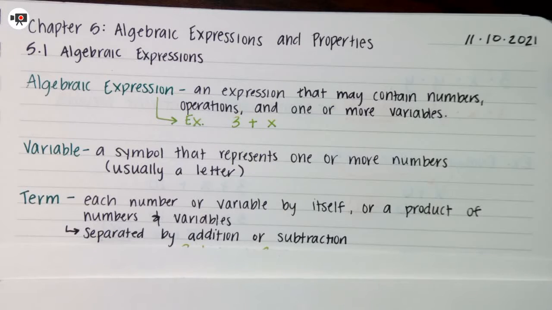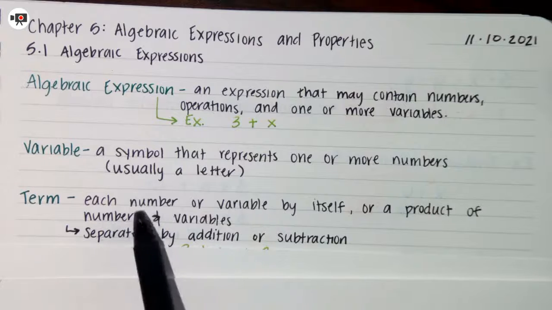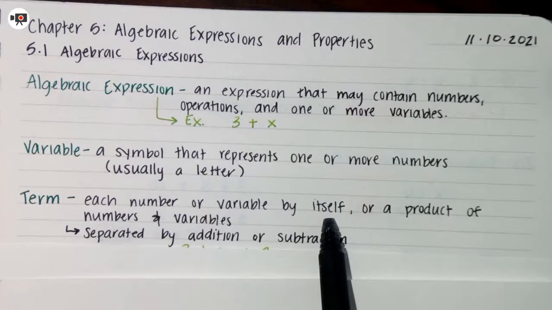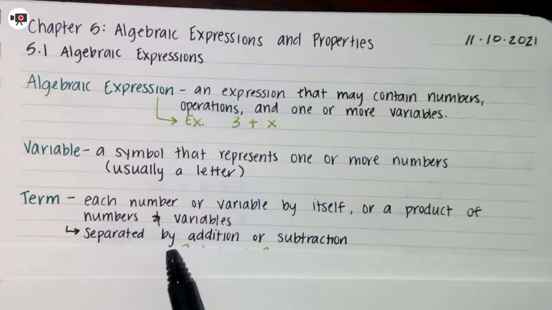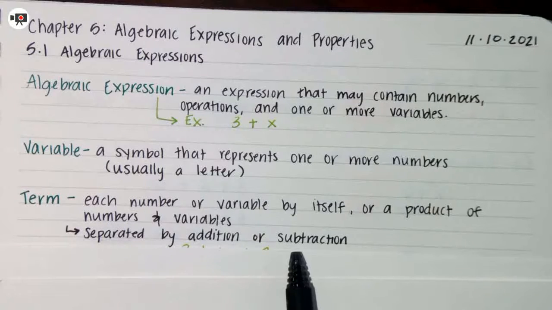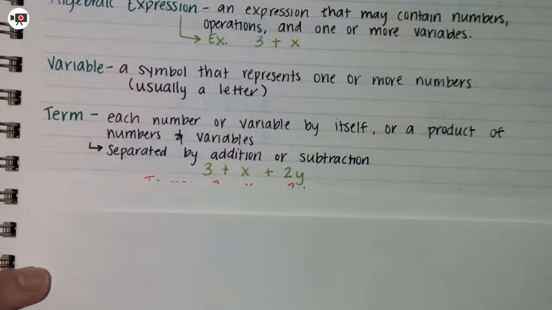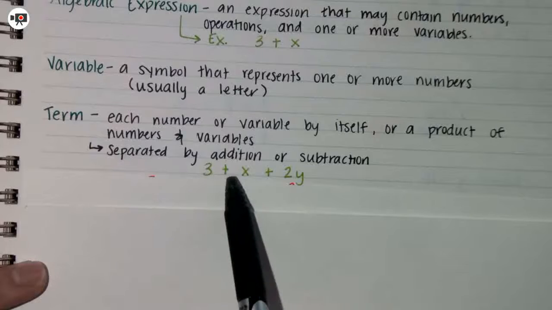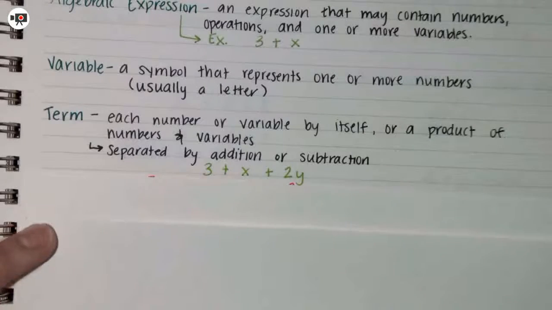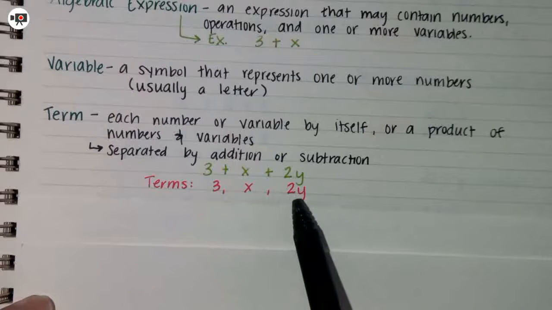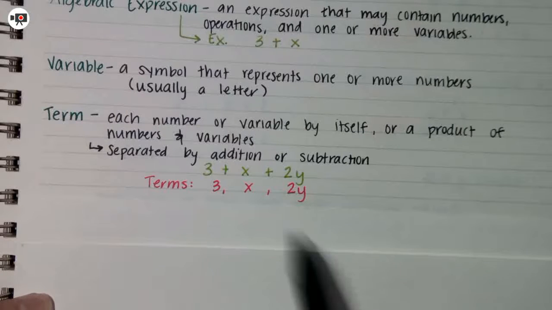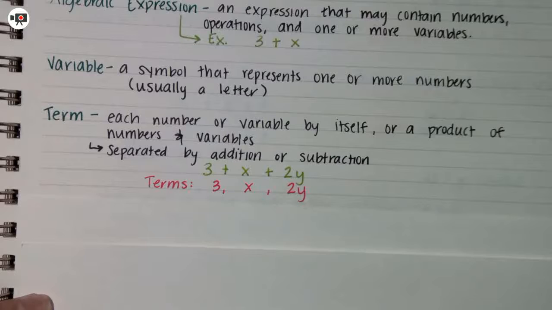And I have terms, and those are numbers or variables by itself, or a product of numbers and variables. Terms are separated by addition or subtraction. Terms are not separated by multiplication or division. So if I have 3 plus x plus 2y, my terms are 3, x, and 2y. 2y is its own term because they're multiplied.